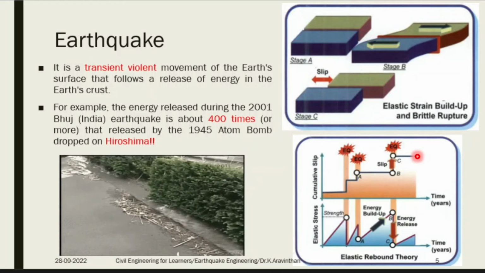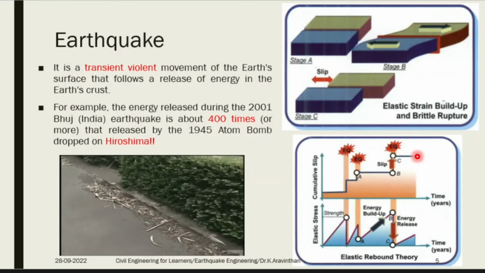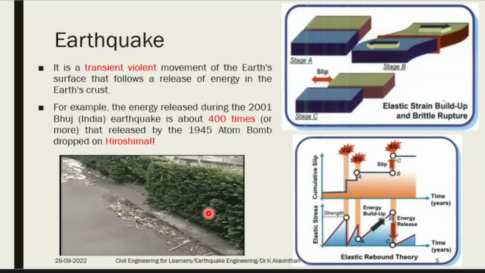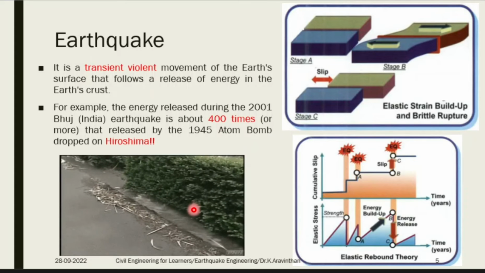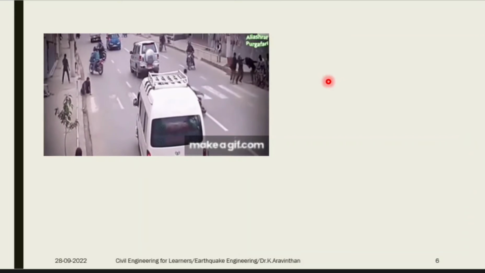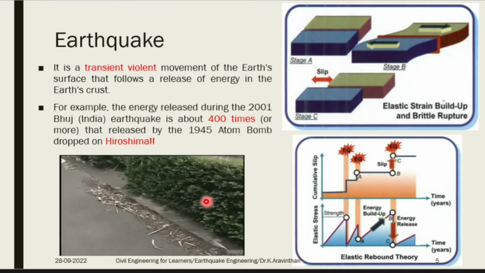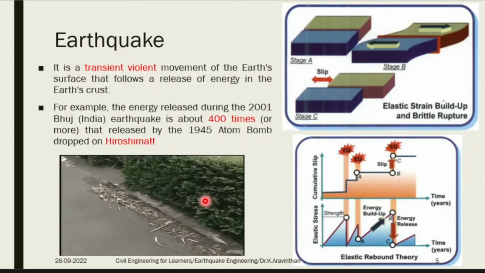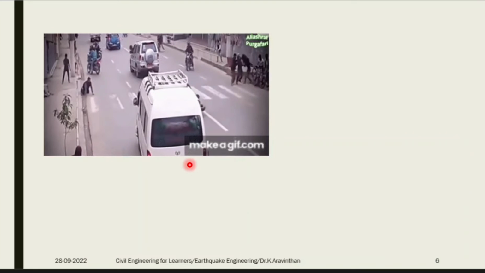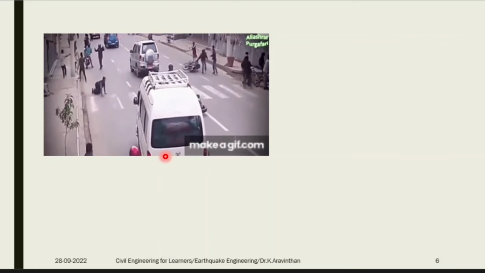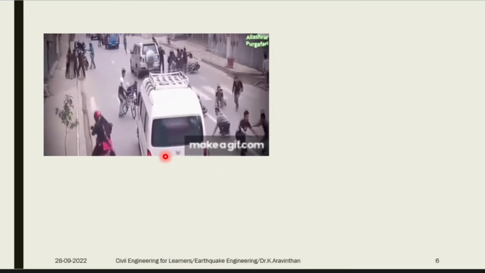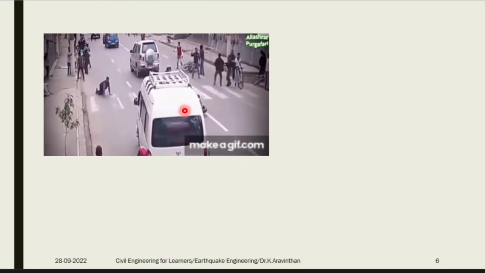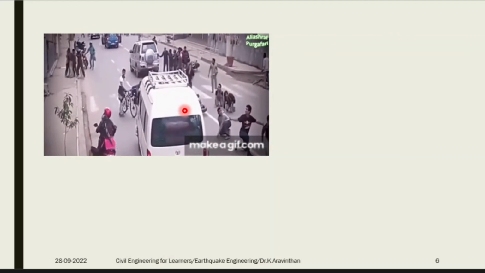You can see different parts of land. So during the elastic energy release, what happens? The shaking of the earth occurs, and after the energy release, this land takes a new place. This is a place where you can see there is no construction. If construction is less, there is no property damage or life loss. If you have construction, what happens? The shaking is very high. Then if it matches with the resonance, your structure collapses. And you can see even the vehicles cannot move during the earthquake when the shaking occurs.